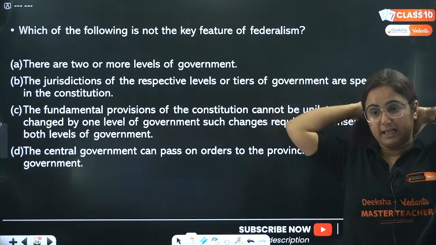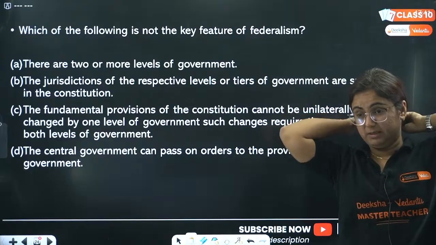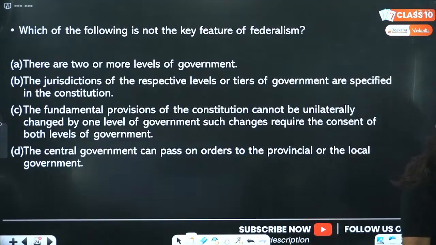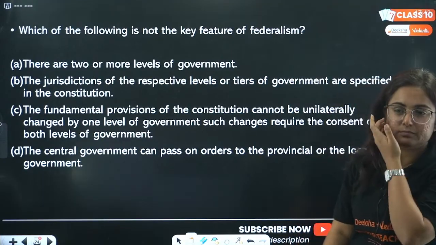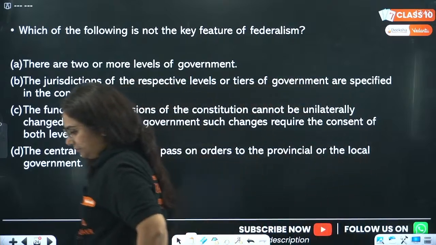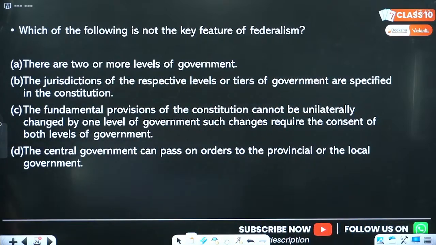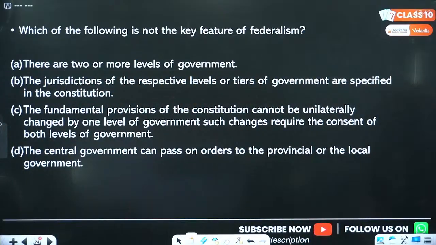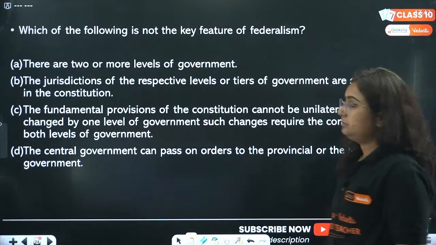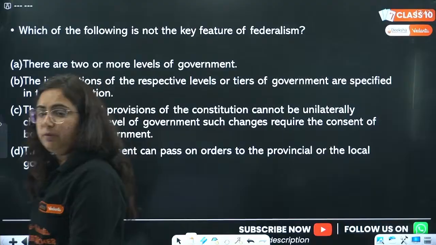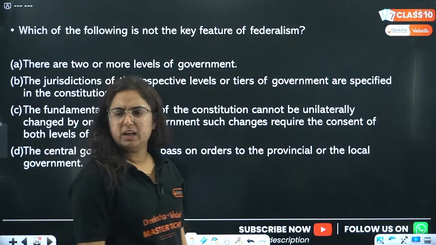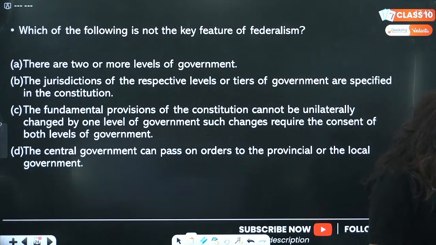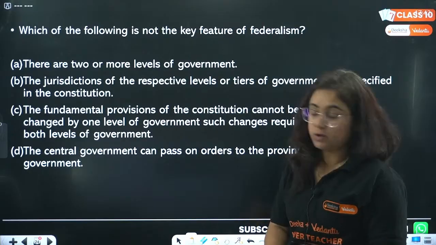Easy question. I need answers. Tell me quickly. Which of the following is not the key feature of federalism? Anyone? No responses coming. Why? Acha, D is okay. You are giving the answers.